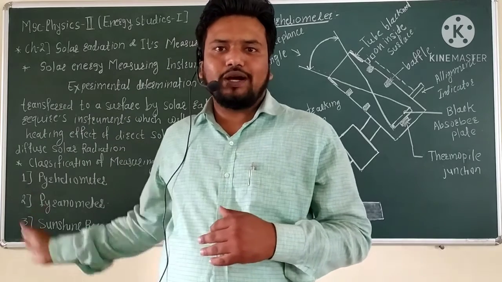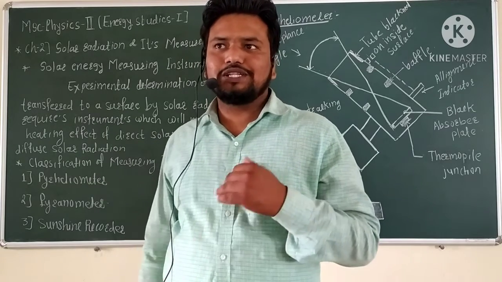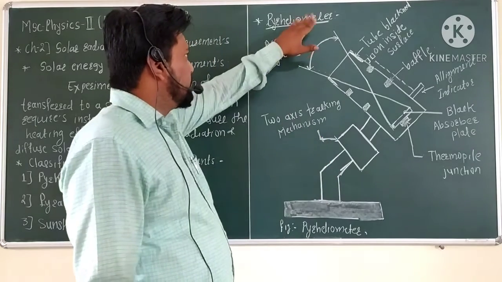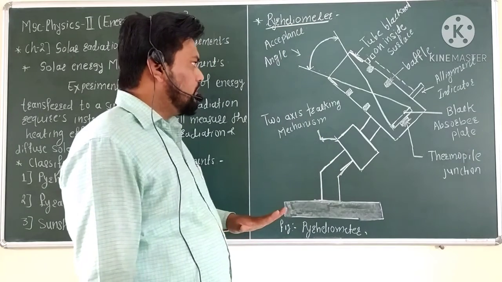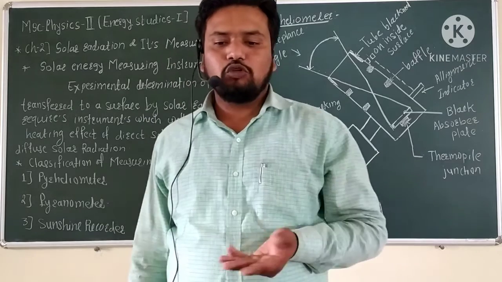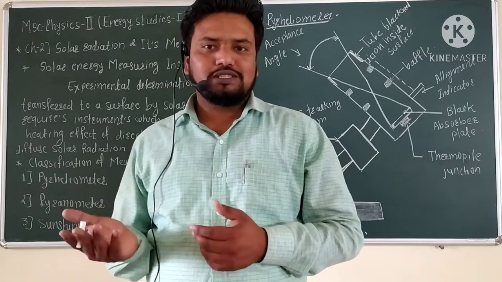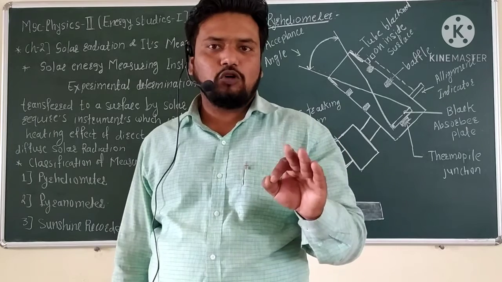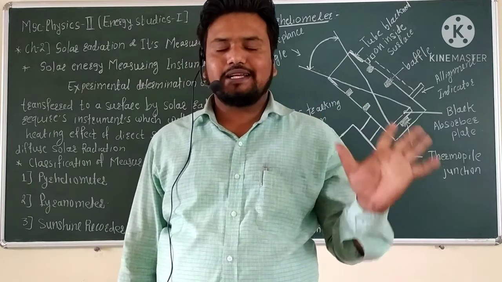Now, of these three points, we want to see the first type, the pyroheliometer. The pyroheliometer is an instrument for measuring the intensity of the direct solar radiation.